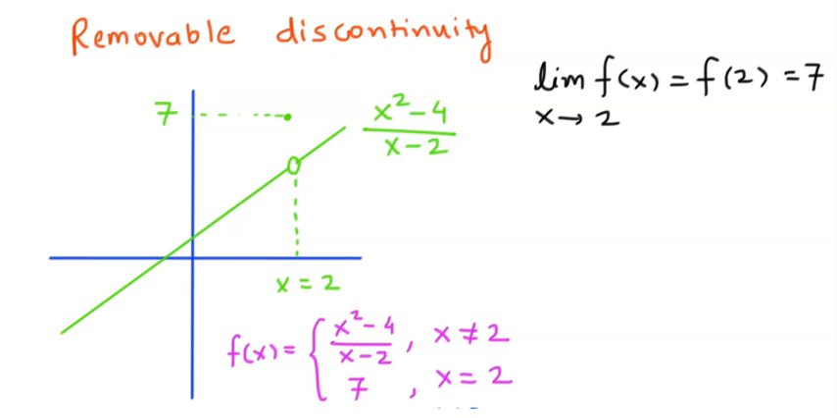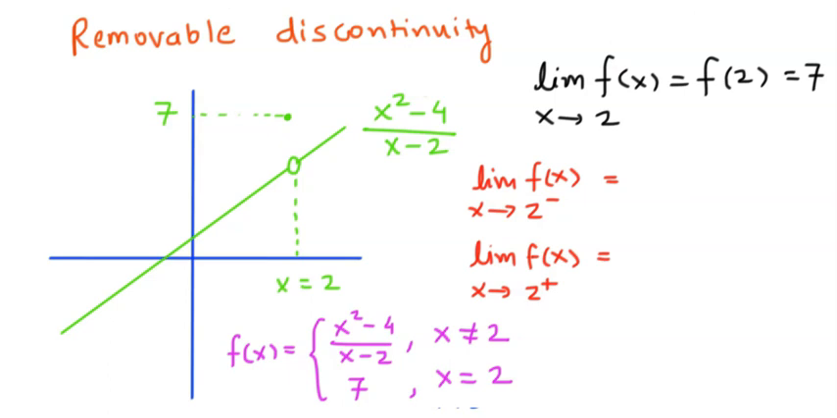But first, let's see whether the limit exists at all. So the limit of f of x as x tends to 2 from the left hand side, and the limit of f of x as x tends to 2 from the right hand side, these two will be calculated. As you can see, x square minus 4 divided by x minus 2 can be written as x minus 2 times x plus 2 divided by x minus 2, which is nothing but x plus 2 itself. So this function is nothing but x plus 2 itself.